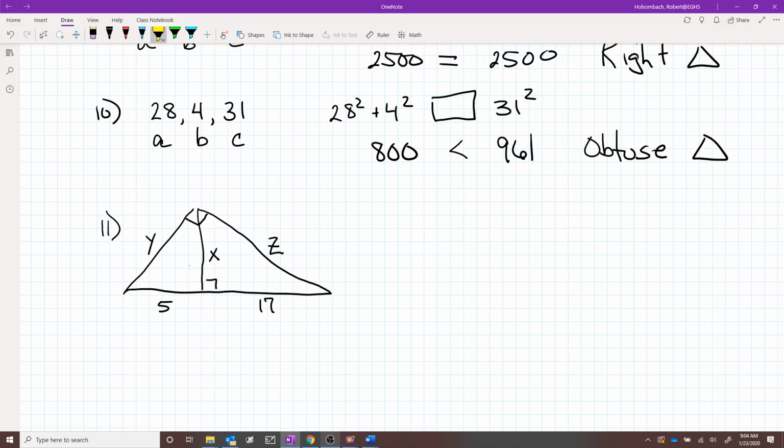Alright, so this x is equal to the geometric mean of 5 and 17. X is equal to the square root of 5 times 17. That's 9.2. Now for y and z, we're going to add this dimension right here, which is the sum of 5 and 17, which is 22.